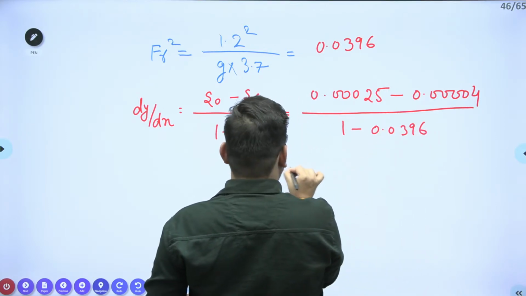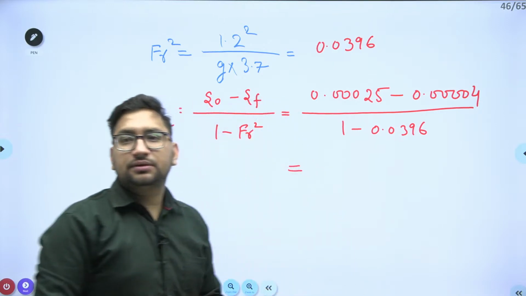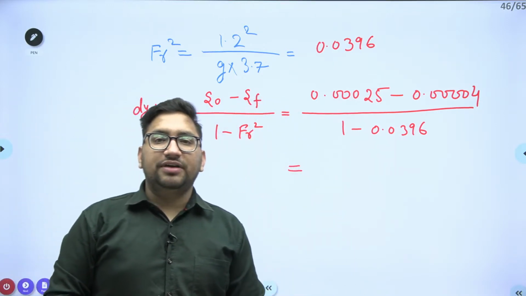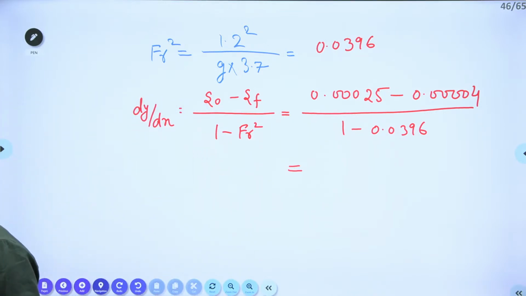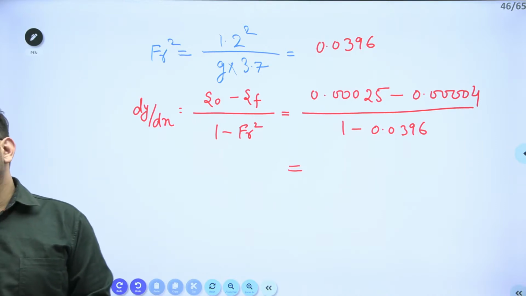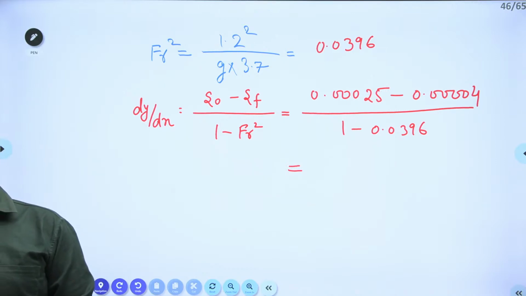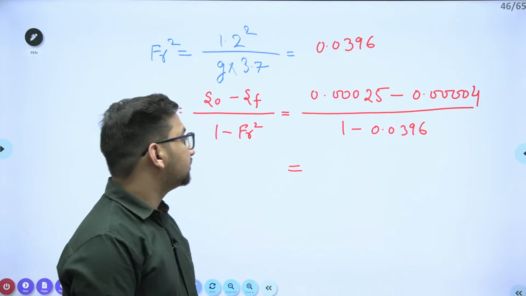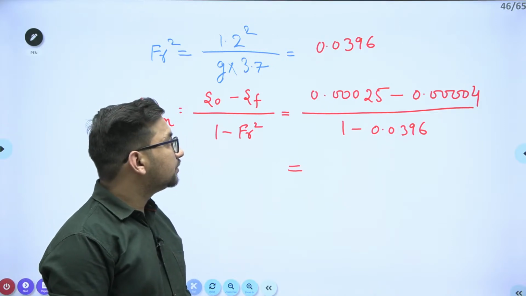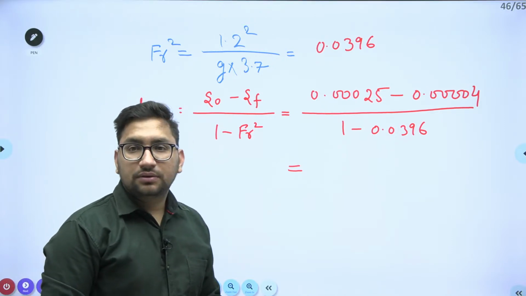Can you give me the value of dy by dx? Prashant?